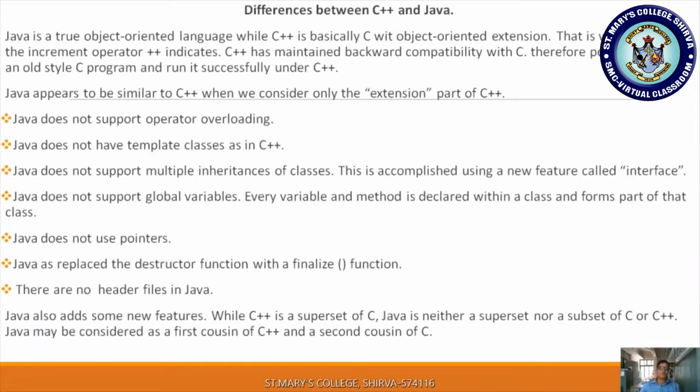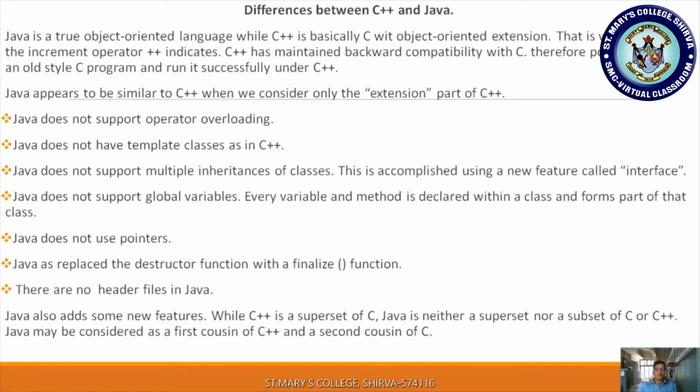We already know what overloading means. Here it is operator overloading, but we are familiar with function overloading. You have learned about operator overloading in C++, but Java doesn't support it, and Java doesn't have template classes as in C++. The next point is that Java does not support multiple inheritance of classes, while C++ has multiple inheritance. What is a multiple inheritance?